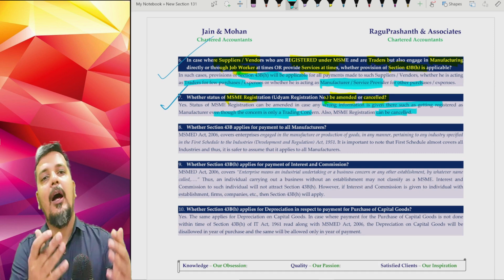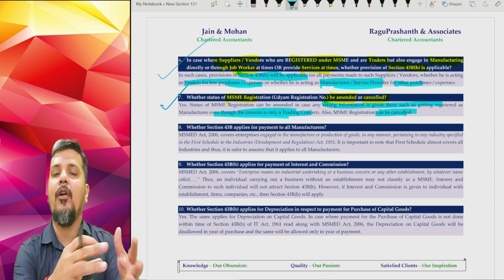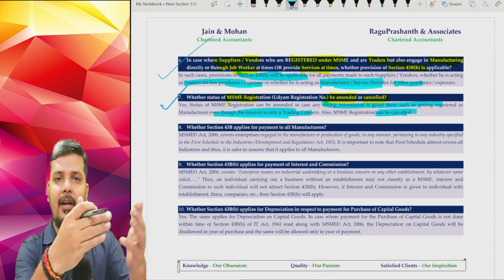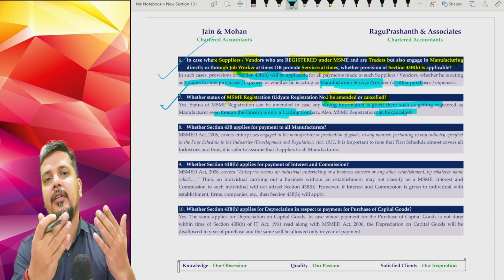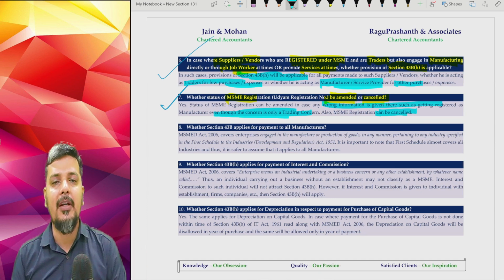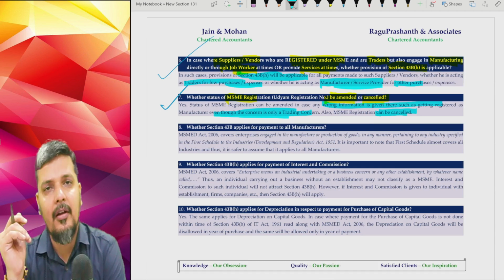But at least amendment is very common, because your vendor may be technically a trader, but wrongful information of manufacturer is given. Ask your vendor to amend MSME and get a declaration from him along with the MSME registration that he is a trader, so that you need not apply section 43BH when you are making the payment to him. So that is another point.